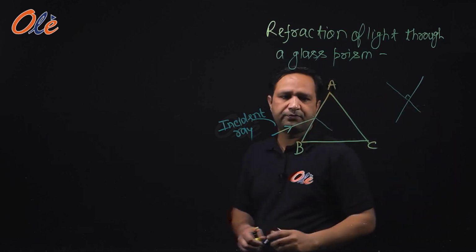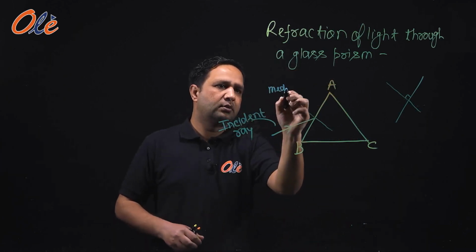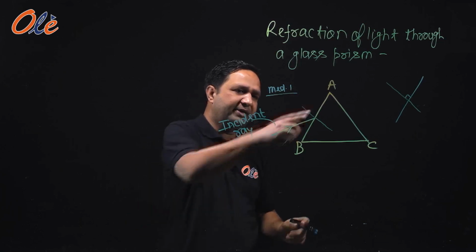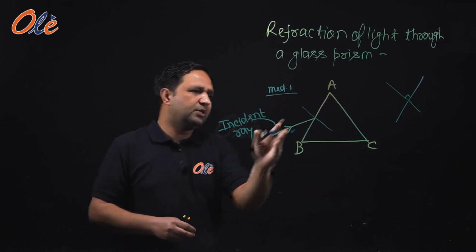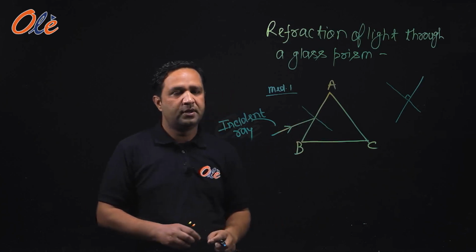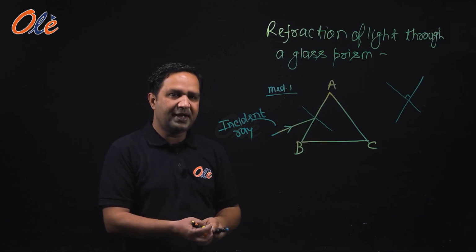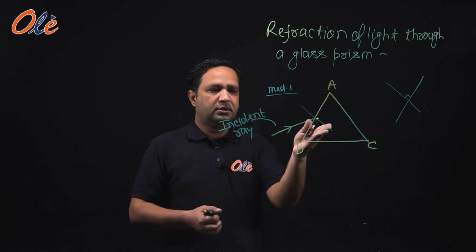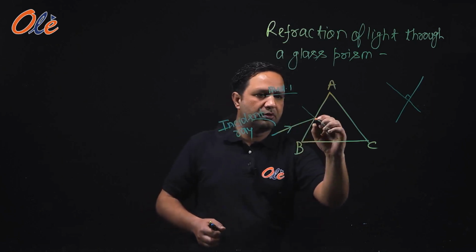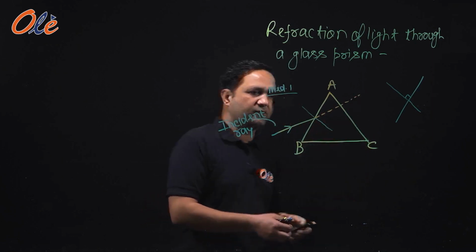Okay, now this is medium 1 and it is air or vacuum. Now the light will enter into medium 2, which is glass. So this is the rarer medium, this is the denser medium. So what will happen? Light will bend towards the normal. It should have gone like this, but what will happen?